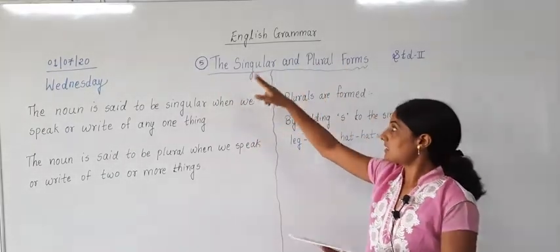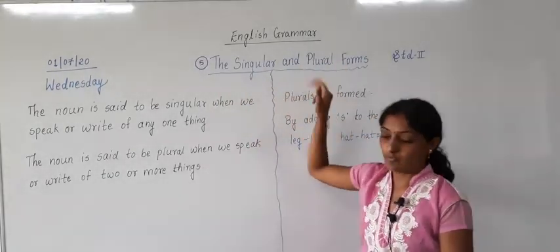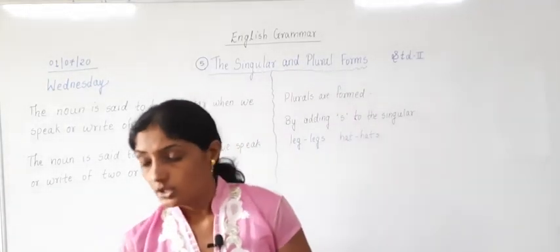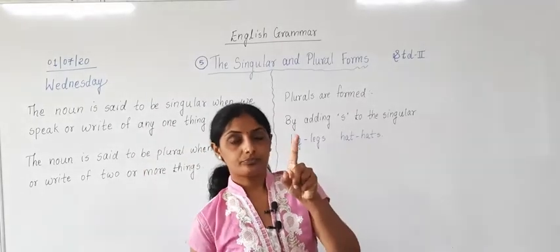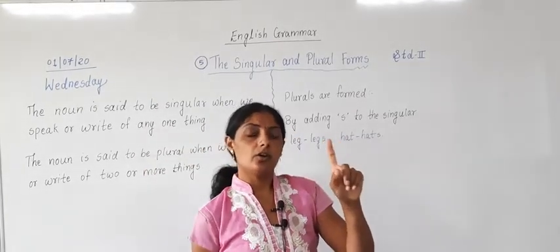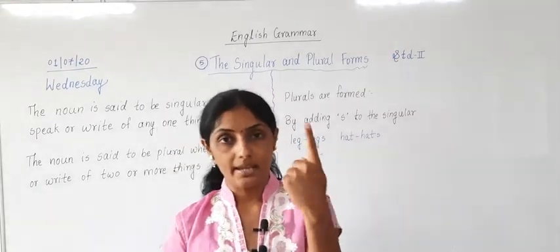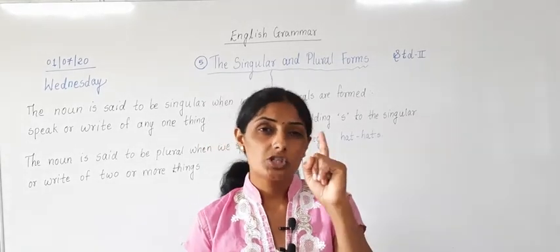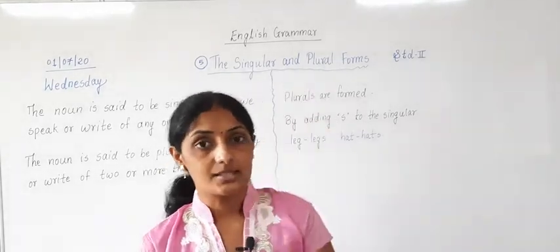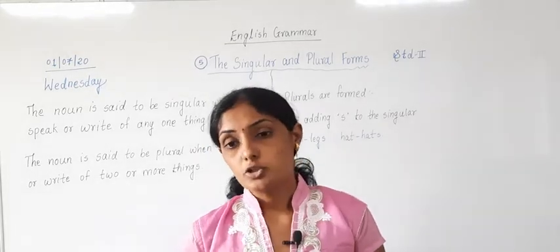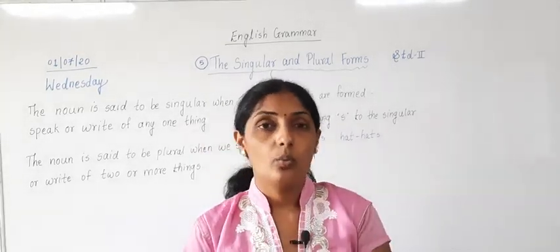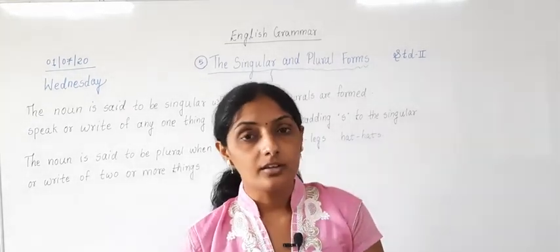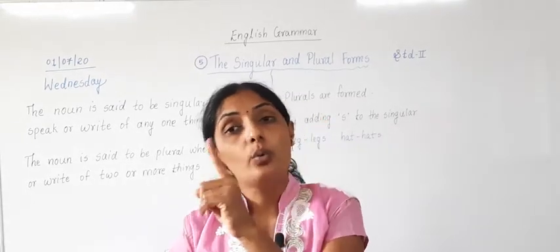The name of the lesson is the singular and plural forms. What is name of the lesson? The singular and plural forms. Now singular means one. Any one thing. Are you understanding or not? Any one thing. One pen, one pencil, one eraser, one sharpener, one dress, one bottle. Understood? One book, one bag, one bench, one tiffin. That all one is what?